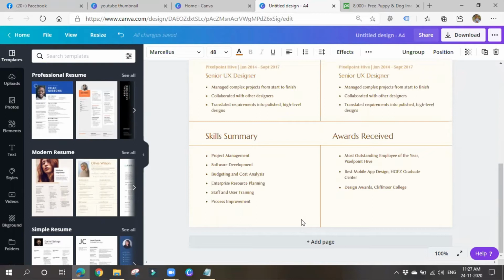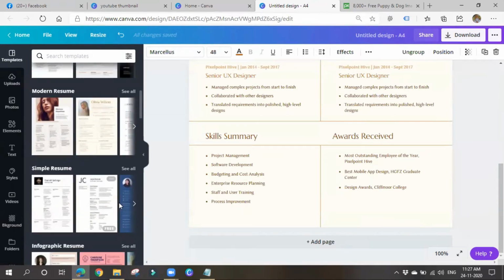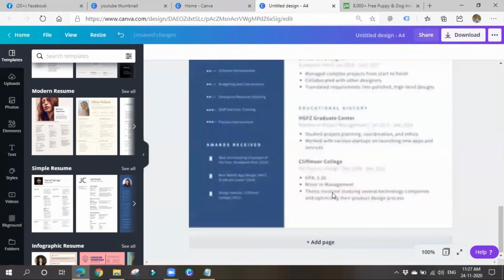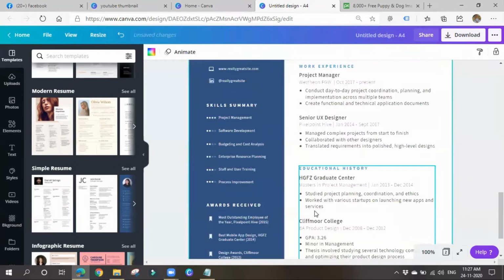So if you are a digital marketer, please go with a visual resume so that your creativity will appear there. Okay, so your creativity, your way of thinking will reflect in your resume, so that there are more chances to hire you people.